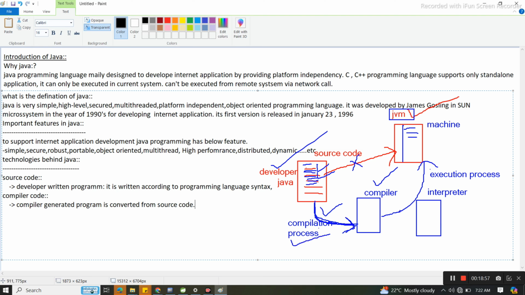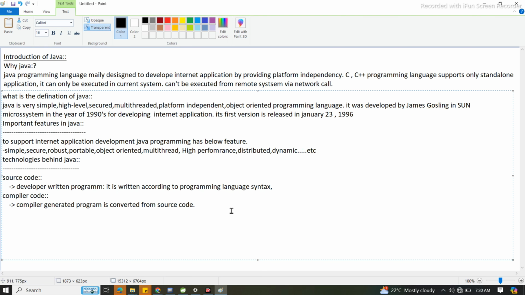Then after compilation, when the compiler sends that machine understandable code to JVM, that process is nothing but the execution process. These are all the things we are going to write over here. Yes or no? Any doubt over here?